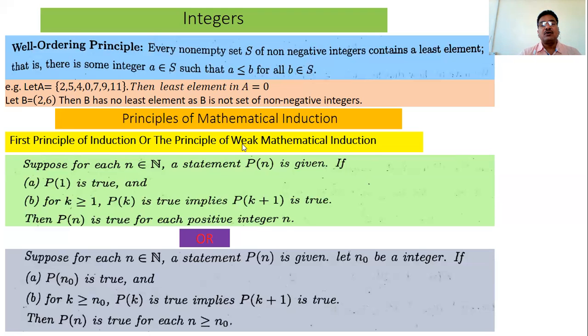Mathematical induction is shortly denoted by the standard short form, capital M.I. Suppose for each n belonging to N, where capital N means the set of natural numbers 1, 2, 3, 4, 5 up to infinity, a statement Pn is given.